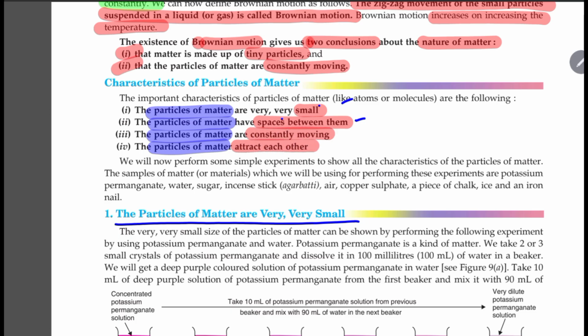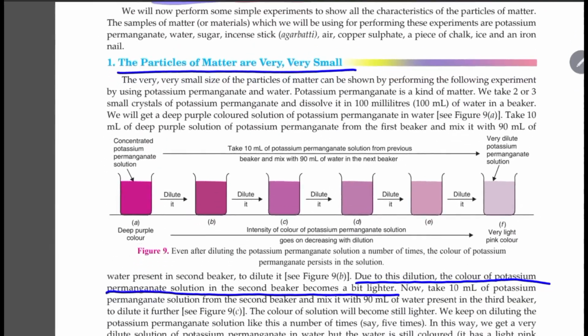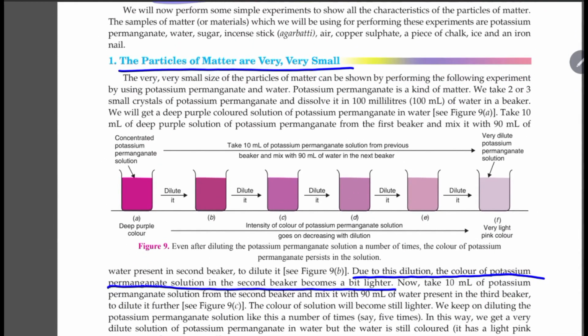So we have evidences in order to remember, in order to understand these properties, these characteristics. To understand that the particles of matter are very, very small, we have this simple experiment over here where a deep purple color of this concentrated potassium permanganate solution is taken.